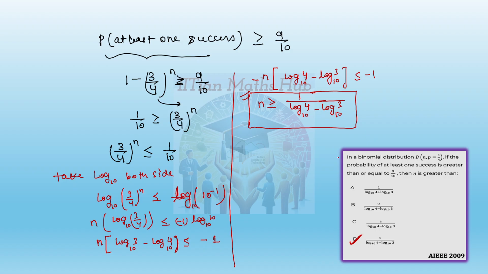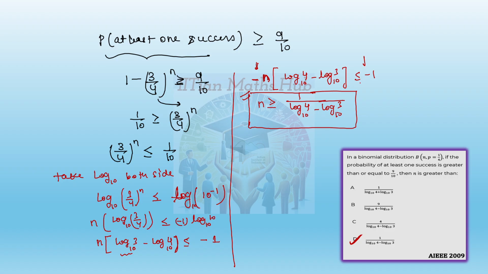So this question was really good. In the inequality part, what I did was take the negative sign common on the left side. The right side was already minus 1. On the left side we took the negative sign common, so instead of log 3 base 10, it becomes log of 4 to the base 10.